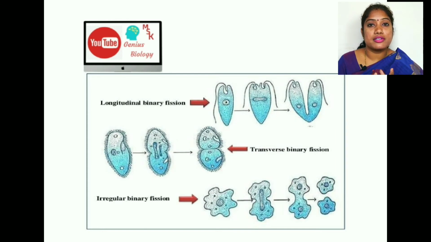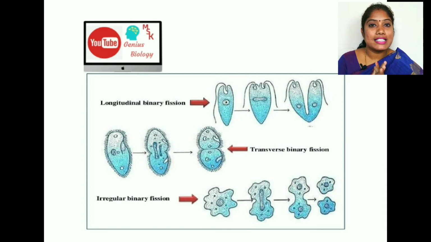So the nucleus is divided first, then the cytoplasm, that we call fission. In this fission we have three types: simple fission, transverse fission and longitudinal fission.